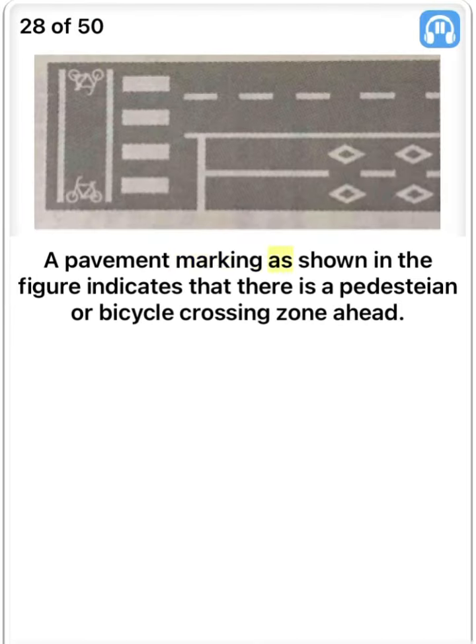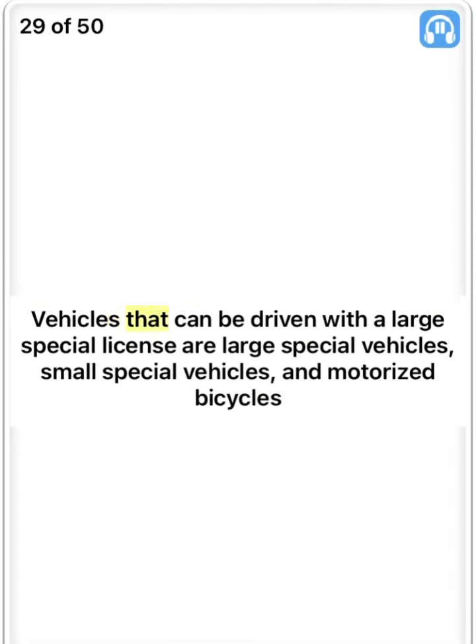A pavement marking as shown in the figure indicates that there is a pedestrian or bicycle crossing zone ahead. True. Vehicles that can be driven with a large special license are large special vehicles, small special vehicles, and motorized bicycles. True.